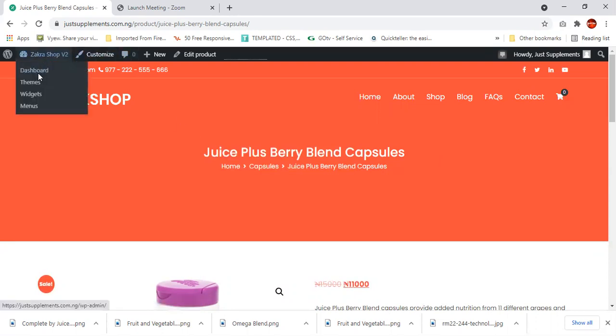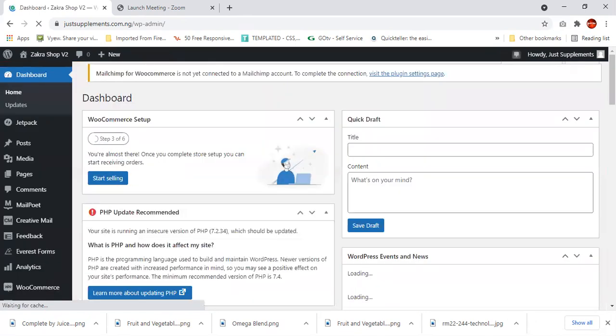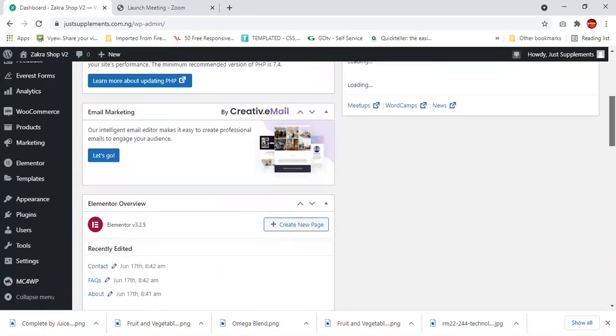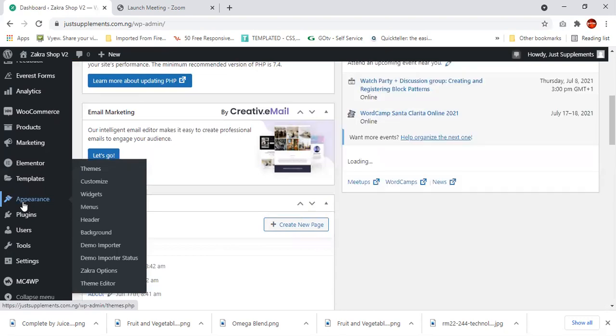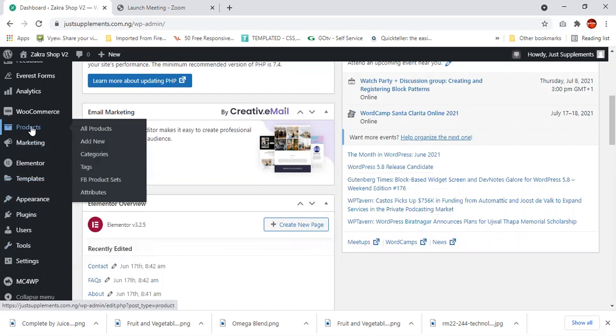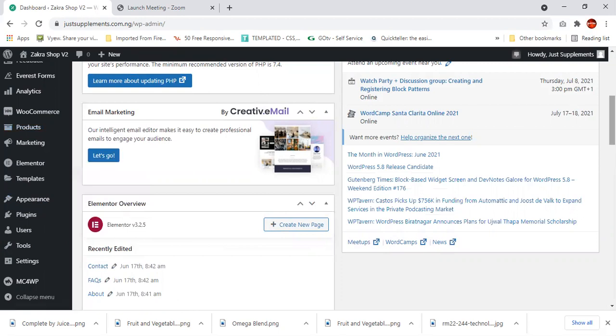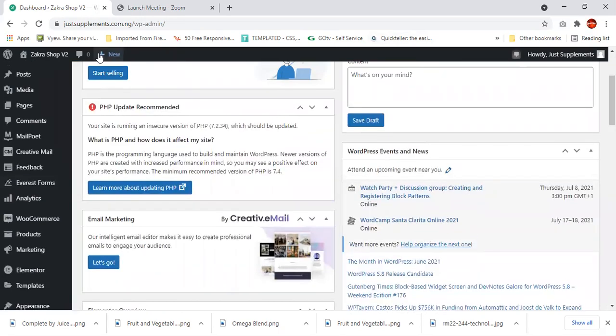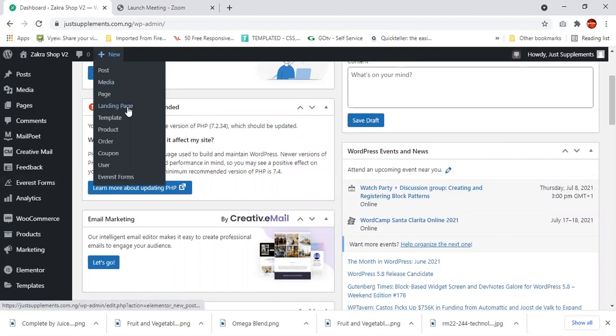Remember, in the book, I said you could always go back to your dashboard and look for WooCommerce. Underneath it, you have products there. And if you don't want to do that, you can go to the menu, the title on the menu where you have new. You can see that if you click here, you see products. You can come over here and click add. This was where we went through the other time. But this time around, you can go through this particular site. Whichever way you go through doesn't matter, as long as you get the job done.